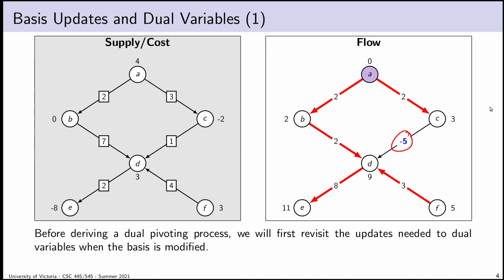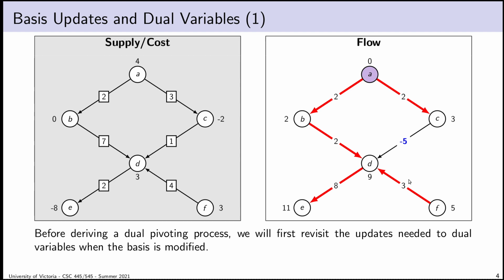Some of them are reviews. So this first sequence, as I'm sure you'll notice, is actually a primally feasible basis. We're just going to talk again about what dual slack variables do and what dual variables do when I perform a primal pivot. I hope that by doing that, not only is that a nice refresher from the previous lecture, but maybe it puts us in the right mindset to better understand what the dual pivots are. So the first fragment that I want to present is this: when we perform any kind of pivot, if I modify my basis, what kinds of changes do I have to make?